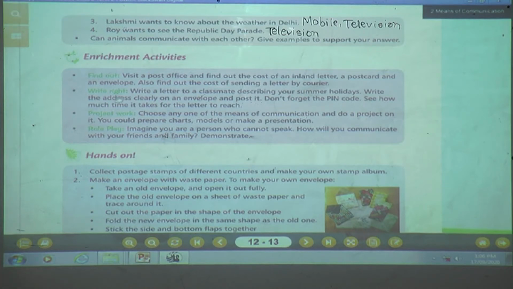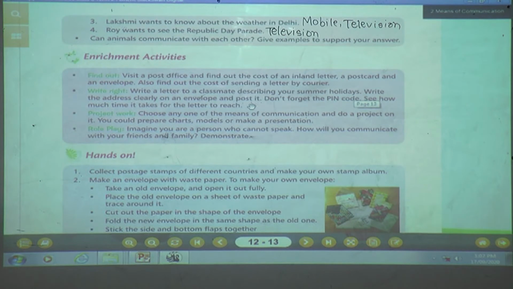Write a letter to a classmate describing your summer holidays. Write the address clearly on an envelope and post it. What can you do? Suppose you went on summer vacation. You have enjoyed summer holidays and you have to write a letter to your classmate. And you are going to write an address. If you are writing the address, what is necessary, children? Yes, pin code is necessary. Without the pin code, we can't send the letter properly because the letters can't reach safely. That's why pin code is necessary.